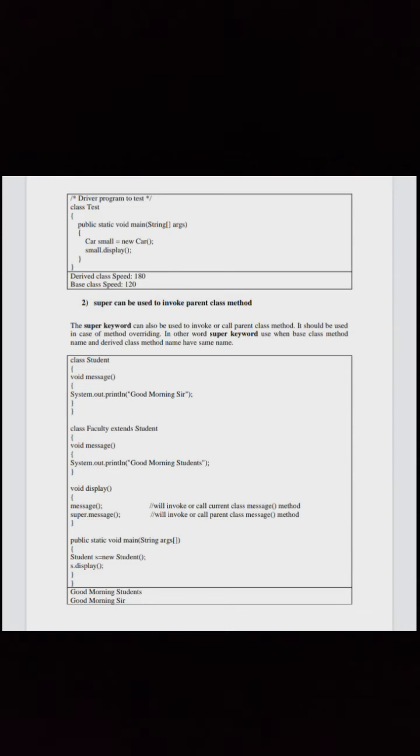Now let us see how super can be used to invoke the parent class method. The super keyword can also be used to invoke or call the parent class method. It should be used in the case of method overriding. In other words, the super keyword is used when the base class method and derived class method have the same name. See the code here.